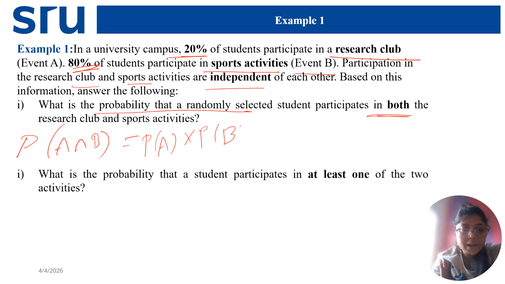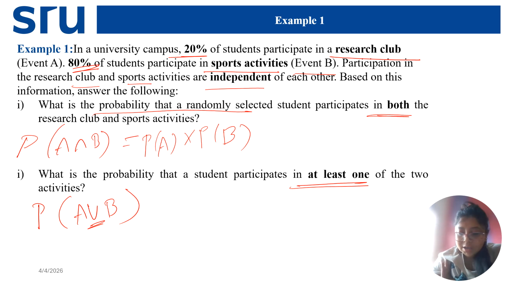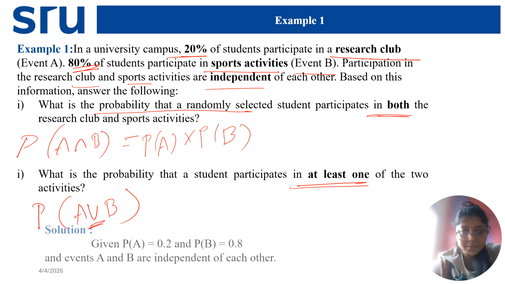Next, what is the probability that a student participates in at least one of the two activities? Whenever it says at least one of the two activities, it means it asks me to calculate probability of A union B. Clear? So let's see the answer.